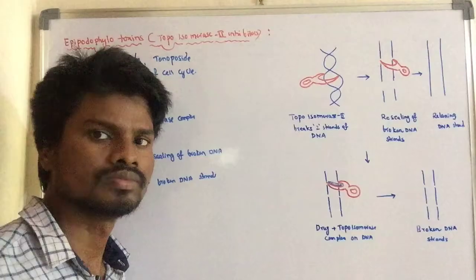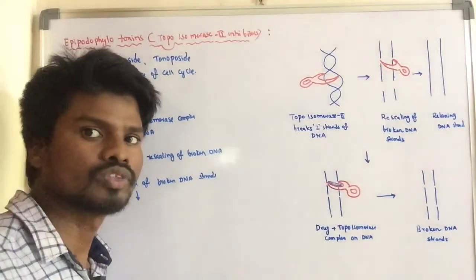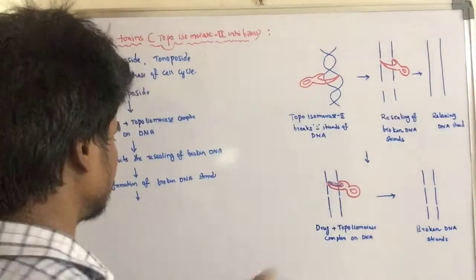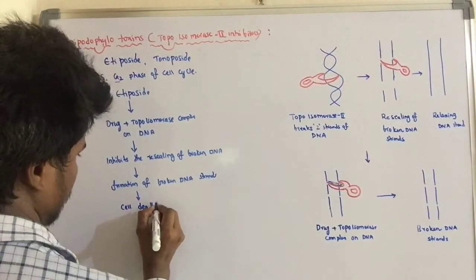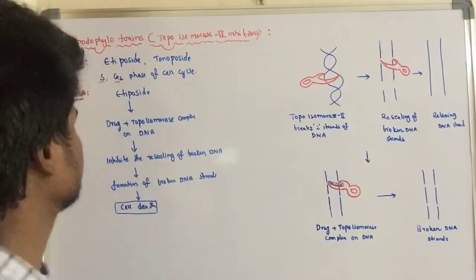The formation of the broken DNA strands results in cell death.